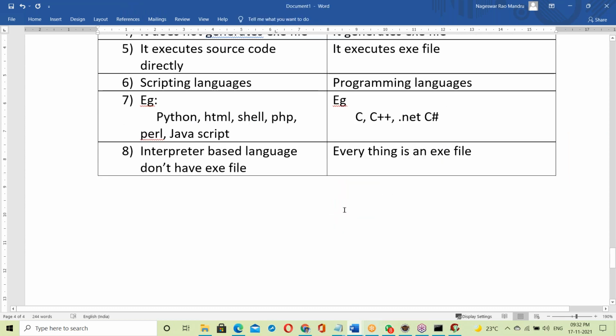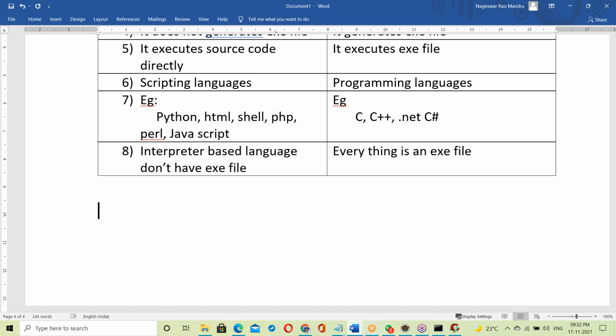Now maybe some of you are wondering, where is Java? Our actual topic is Java, right? That is the question now: is Java interpreter based or compiler based?